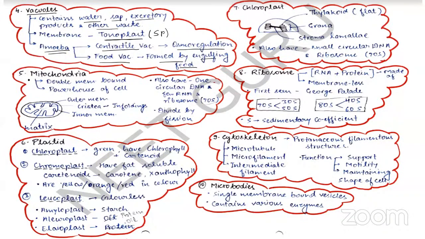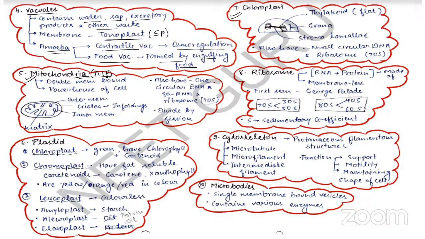So now we are going to discuss mitochondria and chloroplast. These are also very important organelles. Please pay attention to this, mitochondria and chloroplast. First we are going to discuss mitochondria. As you all know, mitochondria are the powerhouse of the cell.